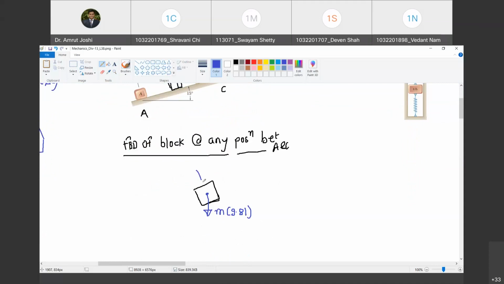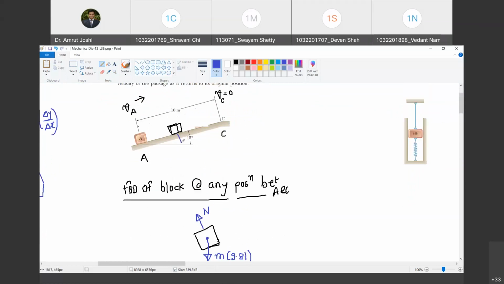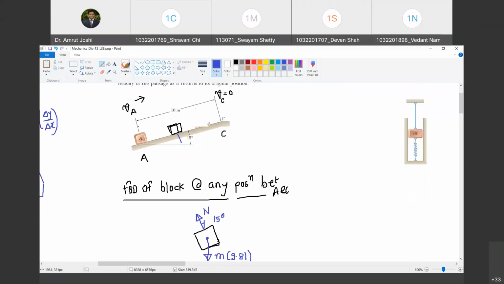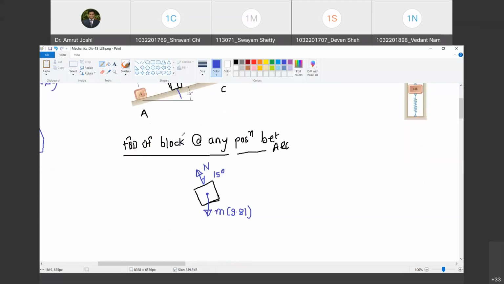Then we are also going to have a normal reaction like this. Happy? Yes, sir. This normal reaction is offered here, but for convenience I am showing it here. This normal reaction makes an angle of 15 degrees with the vertical, because the surface makes an angle of 15 degrees with the horizontal. Angle between the lines is the same as the angle between their perpendiculars. Happy? Yes, sir. Now, as the block moves from A to C, does this N do any work? No, because N is always perpendicular to the motion. Are you with me? Yes, sir.